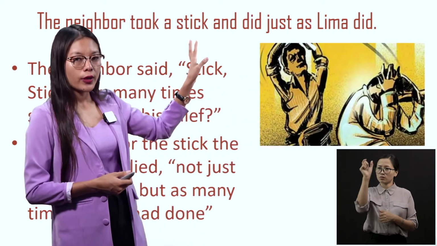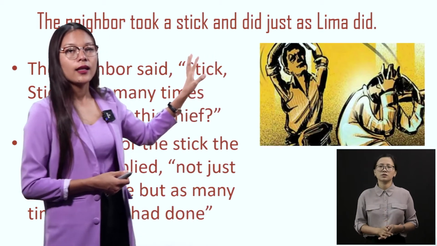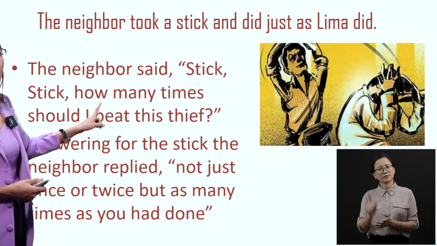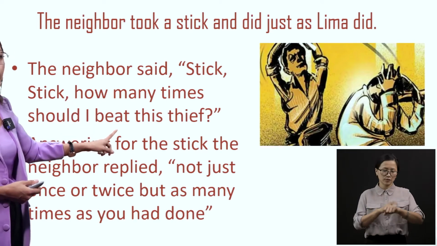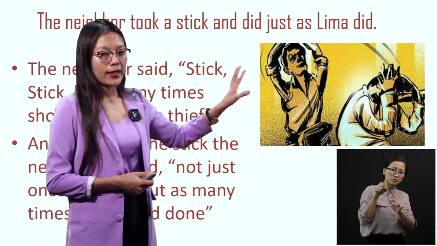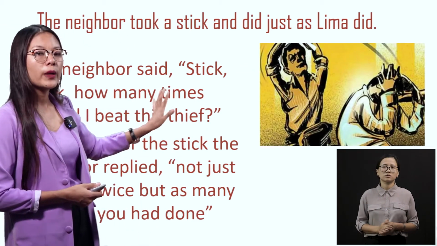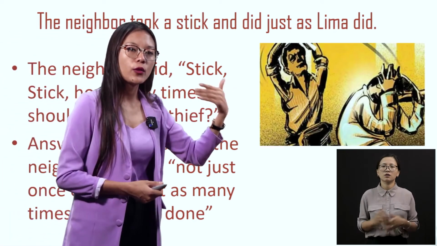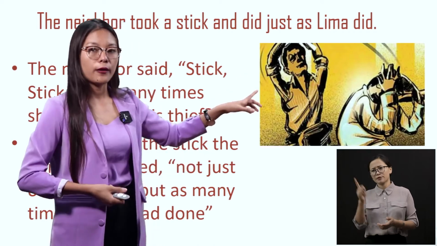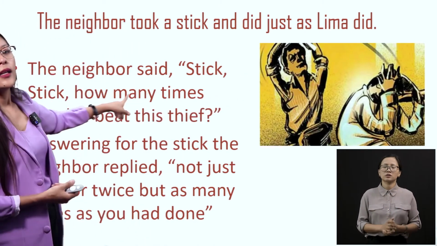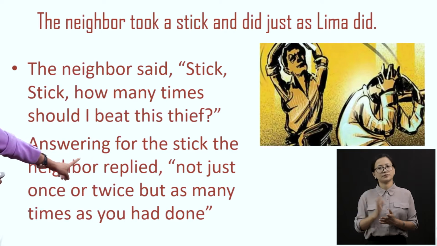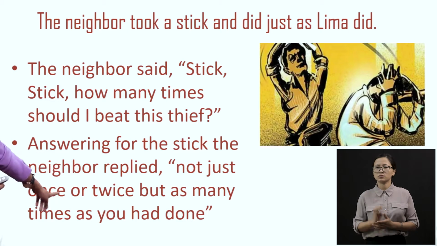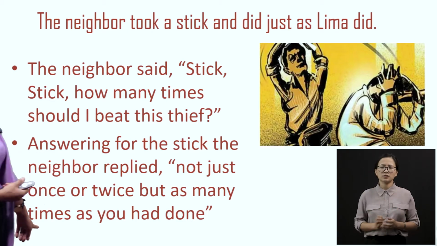Okay, the owner took a stick, and then the owner asked the stick, "Stick, how many times should I beat this thief?" See, Lima played the same trick, right? So the owner is also playing the same trick on Lima, okay? So the owner asks the stick, "How many times do you think that I should beat this thief because he stole my tomatoes?" Now, answering for the stick, the neighbor replied, "Not just once or twice, but as many times as you had done."